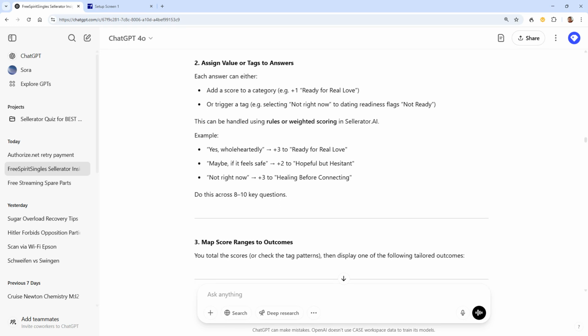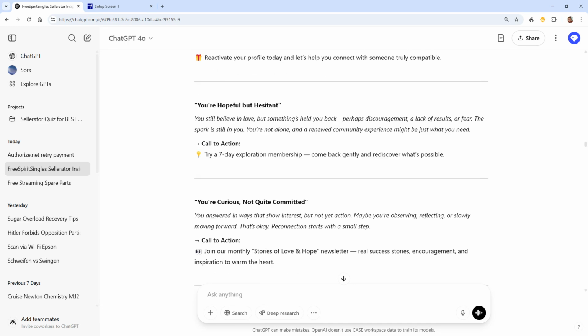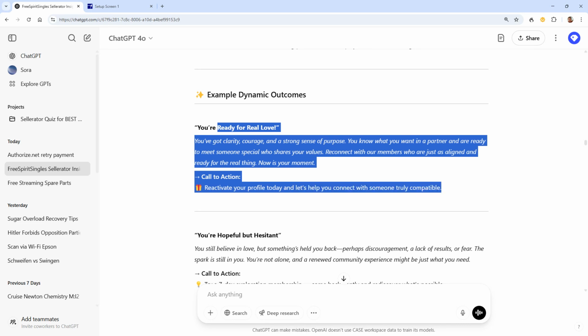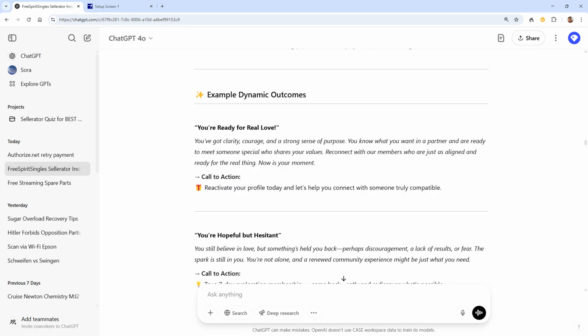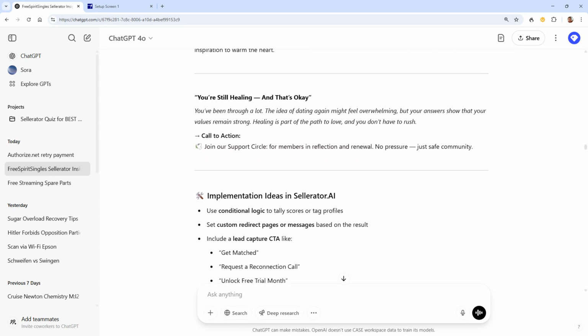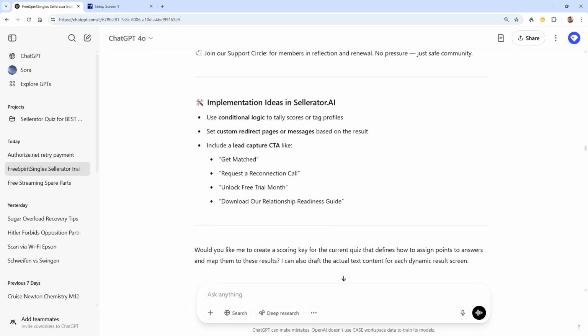And so then it came up with even more stuff. Oh yeah, here then basically it explains each category, ready for real love, right? That's what that means. Good. And then it can say reactivate your profile today, and let's have you get connected. Good. You're hopeful but hesitant. Ooh, try a 7-day membership, right? And then come back with what's possible. You're healing. That's okay. And all right. So it basically makes pretty intelligent suggestions.